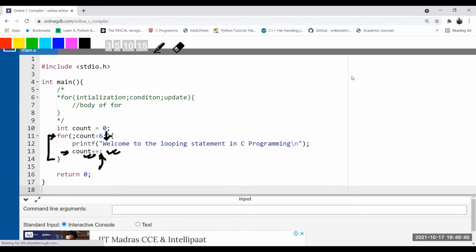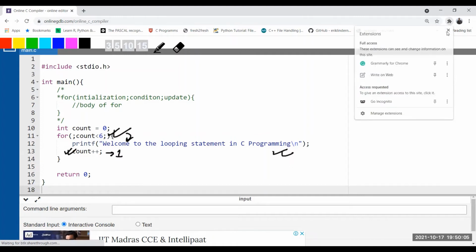We're dealing with the loop control variable count. So we have done this loop control variable count here. We are updating here or we are updating here. It is fine. Either way, it will update the value by one only. Correct? Until the value of count becomes 6, this loop condition will be true and that particular line gets printed. Correct? Now next we're going to see another way that we can write the for loop.